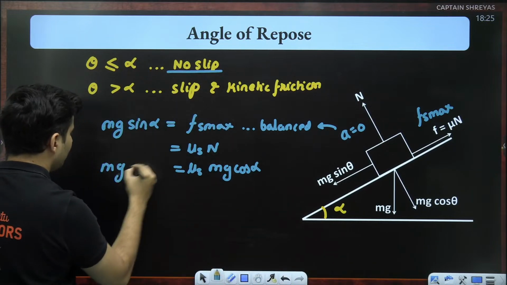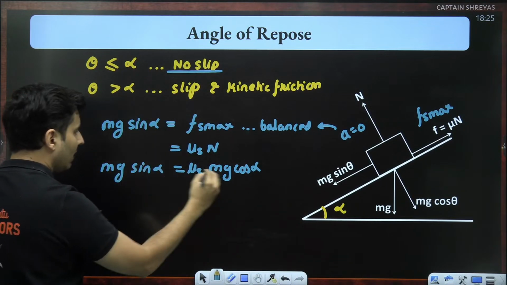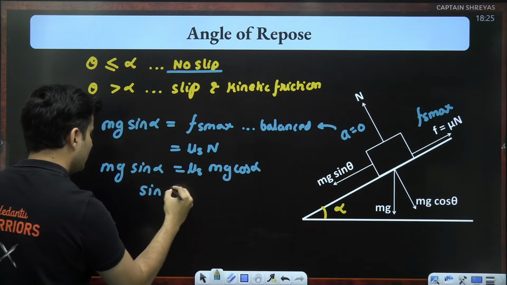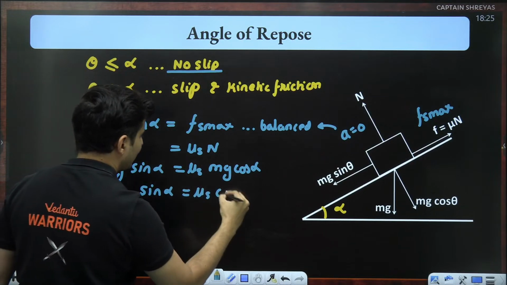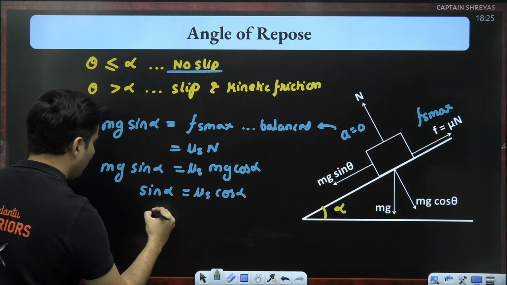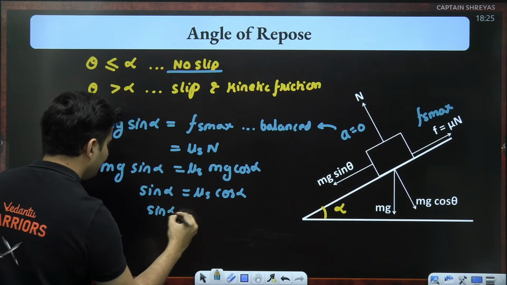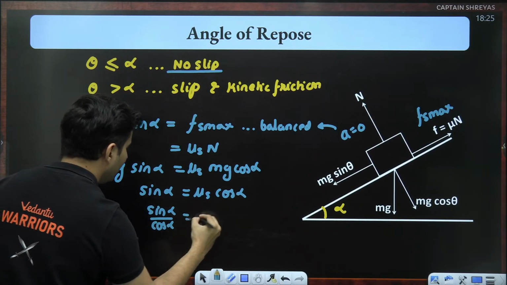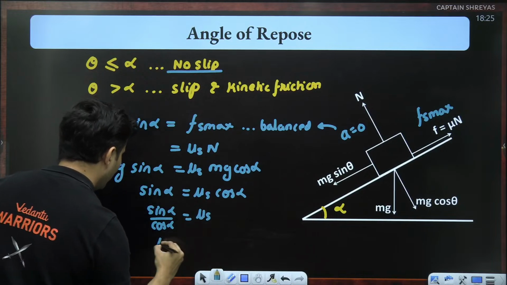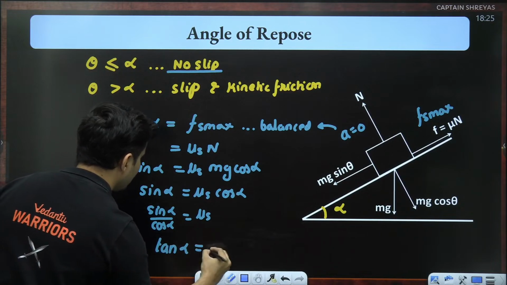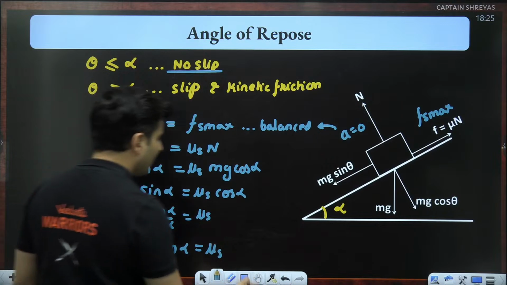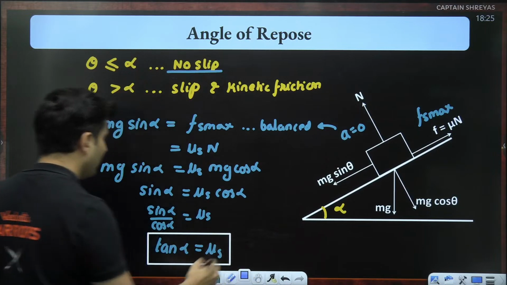So this is mg sine alpha. Mg cancels. Sine alpha is mu s cos alpha. Take cos below. So sine alpha by cos alpha is mu s. Therefore, tan of alpha is nothing but mu s. A very important result which you are seeing over here.